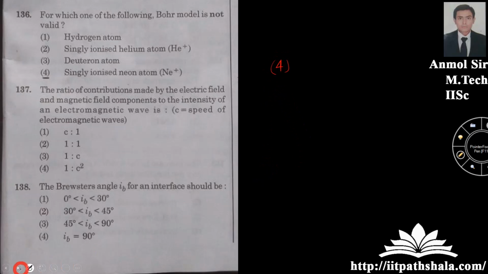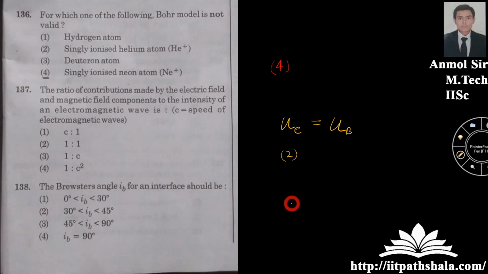Now, in the second, he is asking about the ratio of contribution made by the electric field and the magnetic field component to the intensity of an electromagnetic wave. From the theory itself, you should know that the energy density for both components is the same. The energy density for the electric component is equal to the energy density for the magnetic component. So I can say that the second option is correct. The ratio will be 1 by 1.